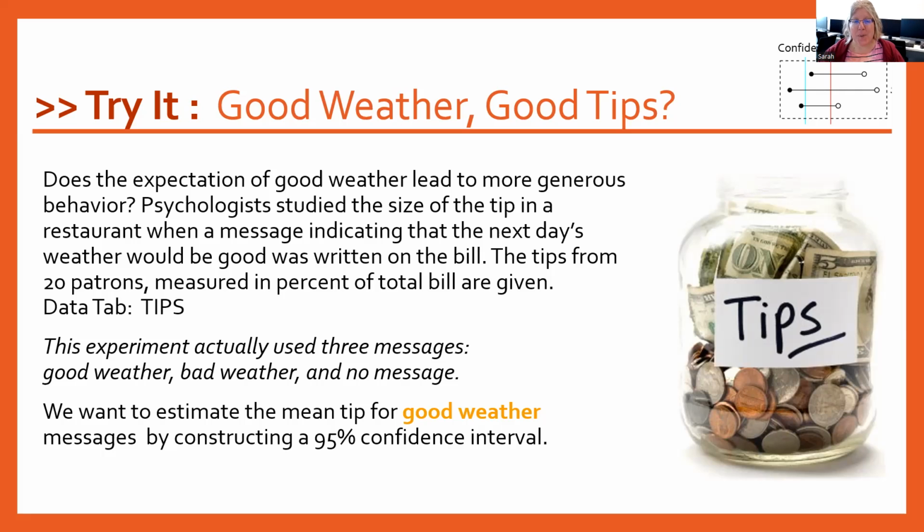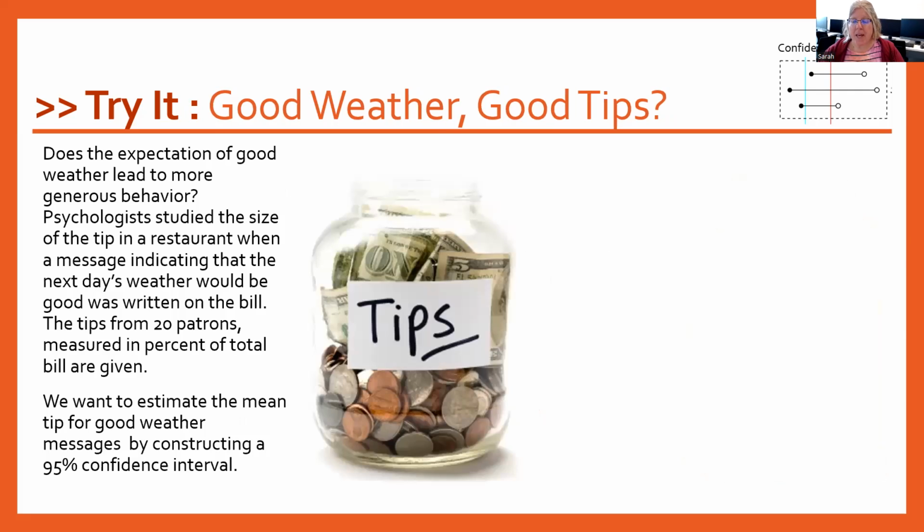All right, so let's go through this one together. The P in PANIC is our parameter statement, what we're being asked to do or find. So in this case, it's a 95% CI, mean tip, good weather message, or anything kind of along those lines would be great. Our assumptions and conditions.